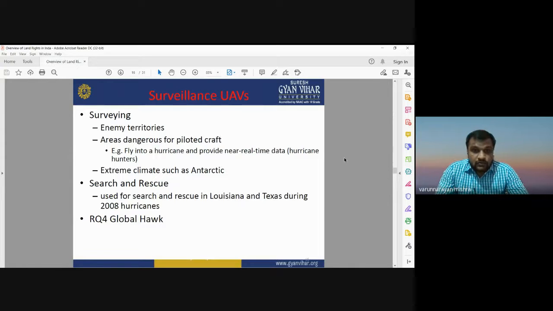Okay, so one of the best surveillance UAVs is named the RQ-4 Global Hawk. The RQ-4 Global Hawk is one of the best surveillance UAVs, used by the US Army and the US Air Force for surveying, searching, and rescue operations in case of any disaster. It can also work in extreme climates.